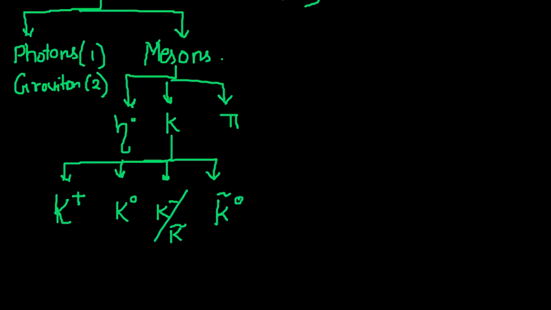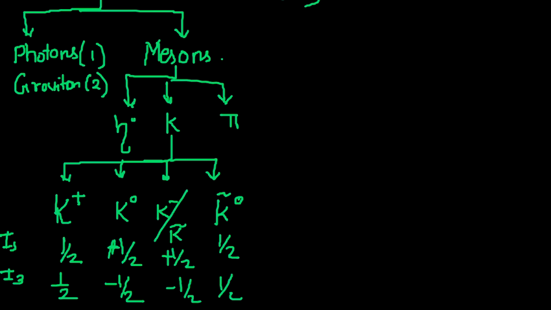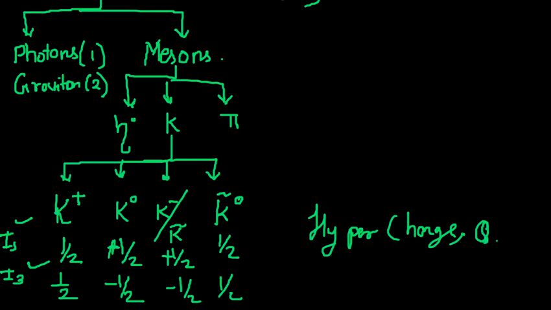So we have four categories, and their isospin and third component of isospin. And these properties, that is isospin, third component of isospin, then you have hypercharge, charge that is Q, then baryon number, lepton number, strangeness.